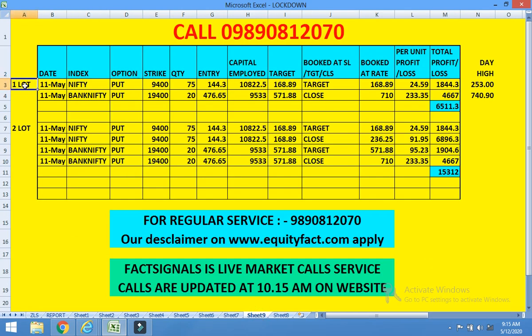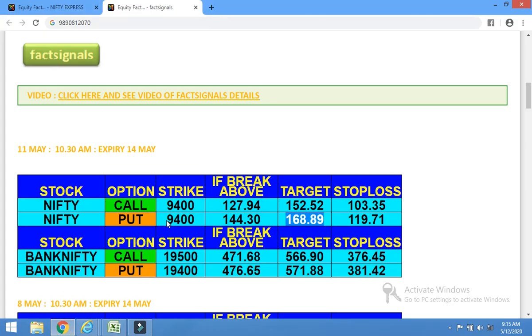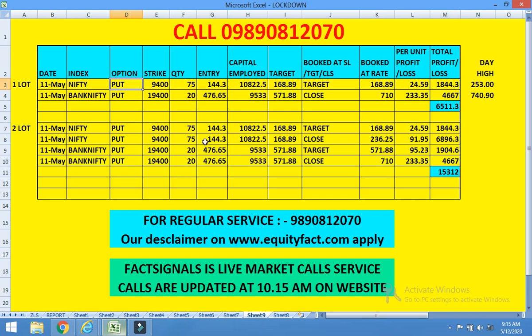On 11th May, these are two examples. One example is a trader who is trading with one lot, and another is a trader who is trading with two lots, and these calls are fact signal calls. So in fact signal, Nifty put 9,400 crossed 144.30, this entry price, and now we will take the example of the one lot trader.